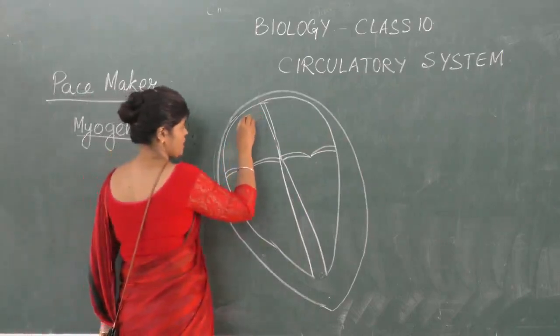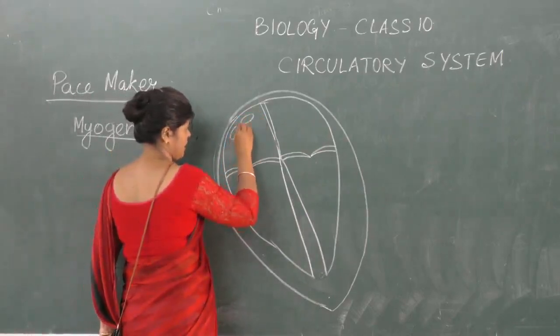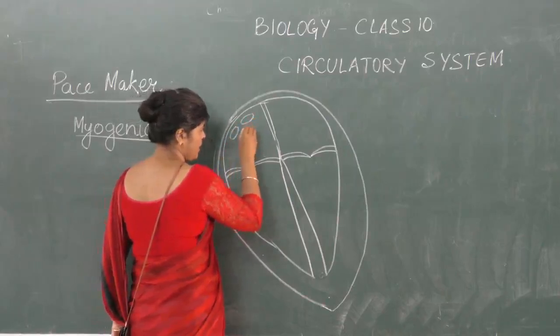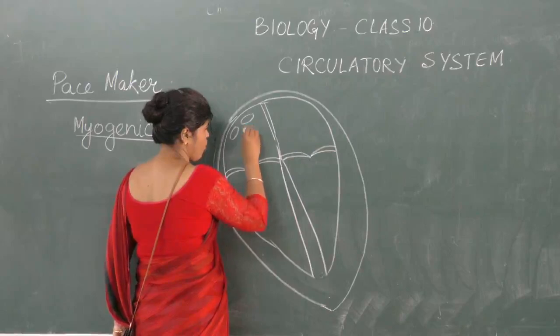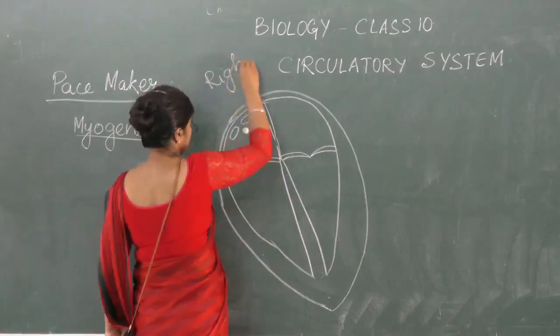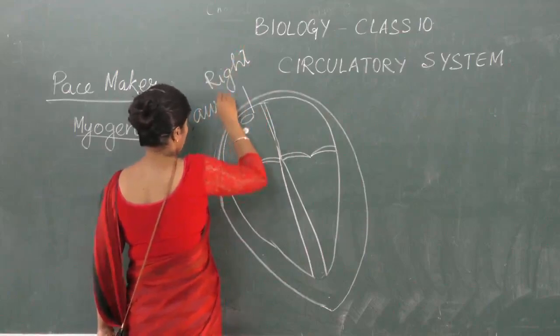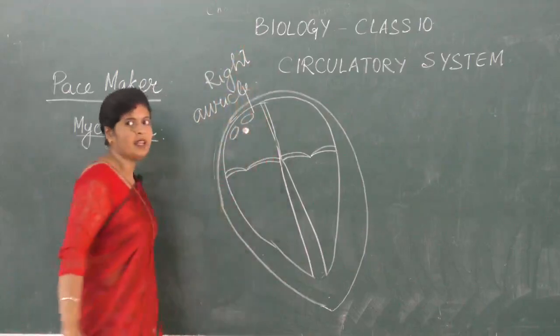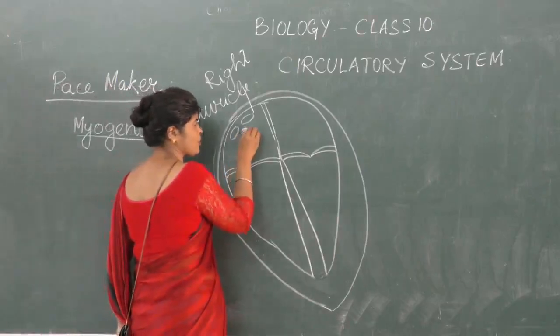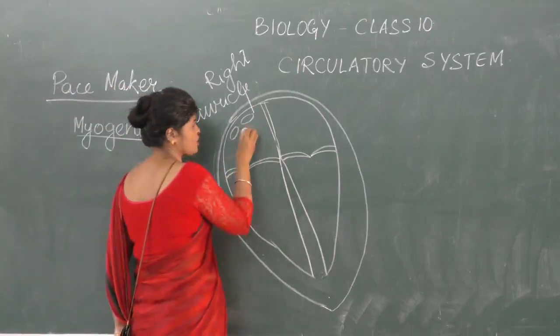These are the openings of the vena cava, superior and inferior, right over here on the wall of the right auricle. This is the right auricle. On the wall of the right auricle, there is a nodular structure. Nodular structure means node-like, a roundish structure.